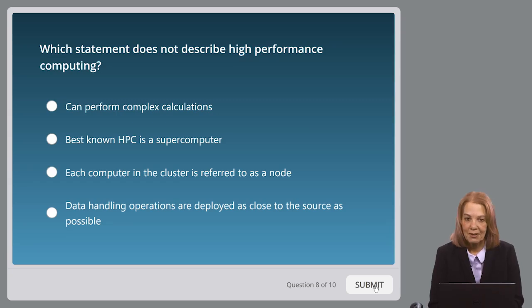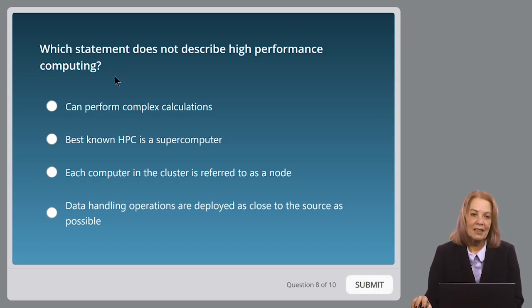Can perform complex calculations. The best-known HPC is a supercomputer. Each computer in the cluster is referred to as a node. Data handling operations are deployed as close to the source as possible. 3 of those describe HPC, or high-performance computing, 1 does not. Put me on pause if you want to read through those again.